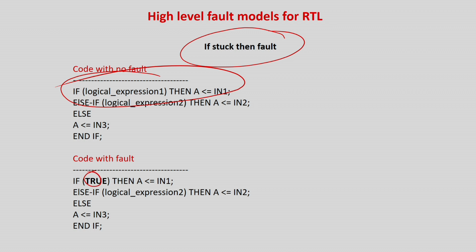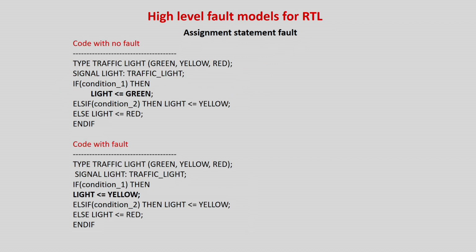That was always tried in software engineering, because if you make certain errors in the coding, it may happen that you will never go to else. People were motivated from there, and they have taken a fault model like this. If true, then this. Always true means you will never execute the else. Similarly, assignment level fault. Some if then else are there, light equal to green, else light equal to yellow, else this. But in this case, what is the error? Instead of green, the assignment is different.